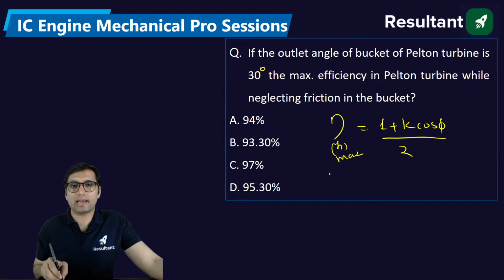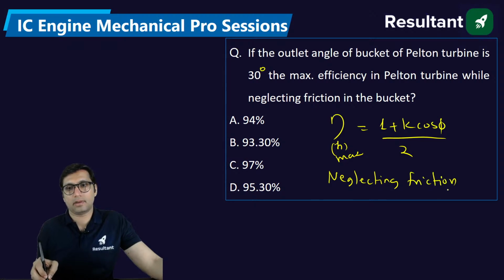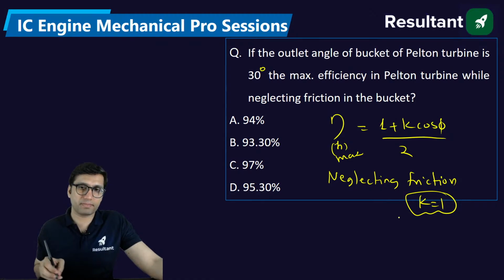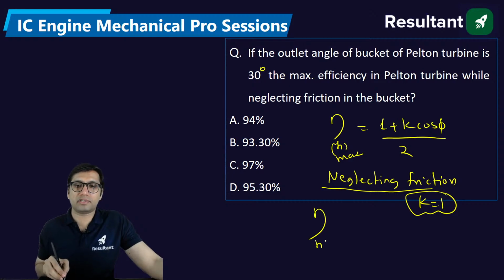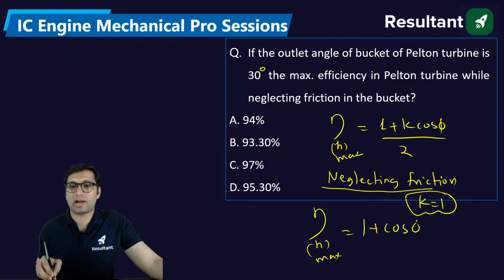But if we neglect friction, then k becomes 1. K is the blade friction coefficient. That means we are assuming that the blades are perfectly smooth.